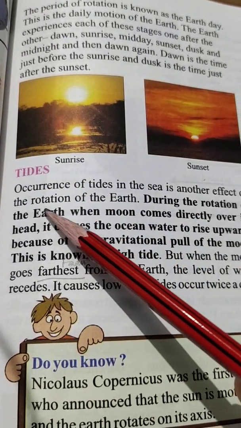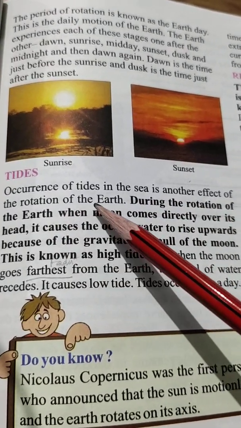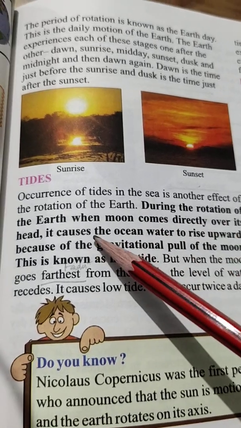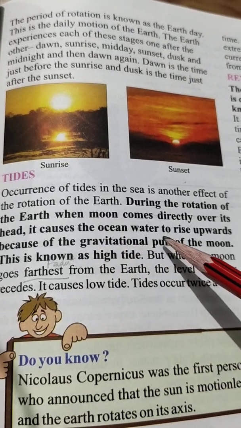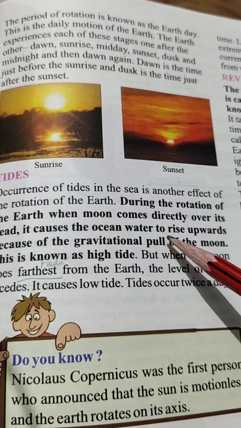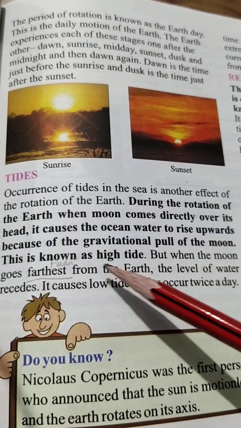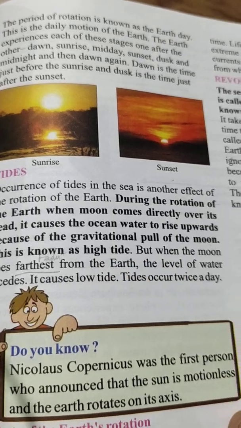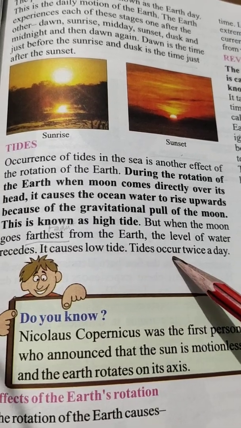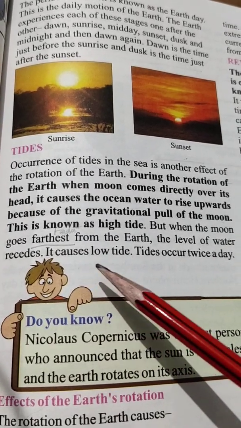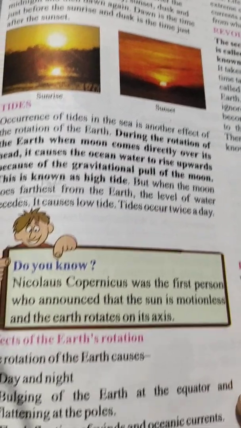Tides. What are tides? Occurrence of tides in the sea is another effect of the rotation of the earth. During the rotation of the earth, when the moon comes directly overhead, it causes the ocean water to rise upwards because of the gravitational pull of the moon. This is known as high tide. But when the moon goes farthest from the earth, the level of water recedes. It causes low tide. Tides occur twice a day.